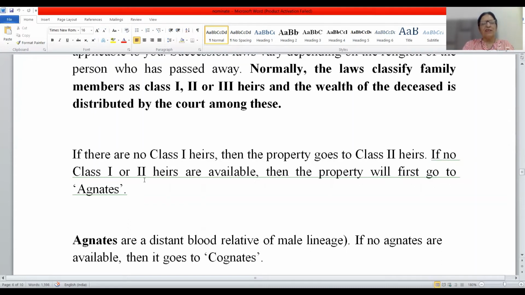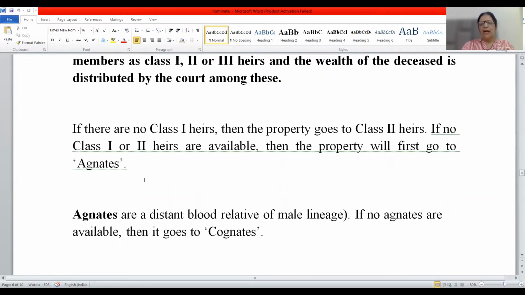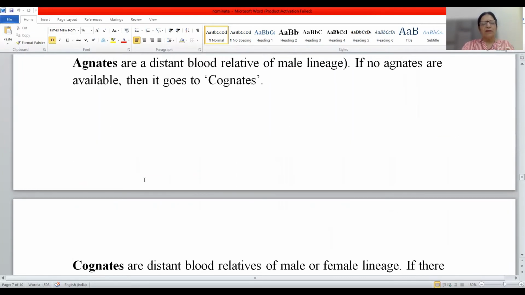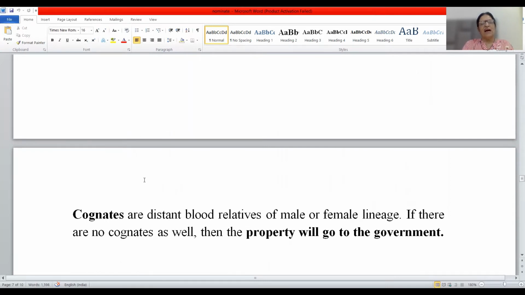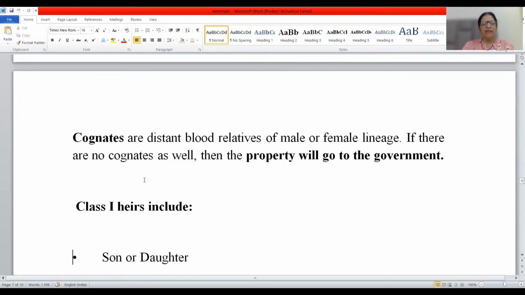What is the meaning of the term agnates? Agnates are distant blood relatives of the male lineage. If no agnates are available, then it goes to cognates. What is the meaning of cognates? Cognates are distant blood relatives of male or female lineage. And if there are no cognates, then of course, friends, the money will go to the government. The money will be kept by the government.